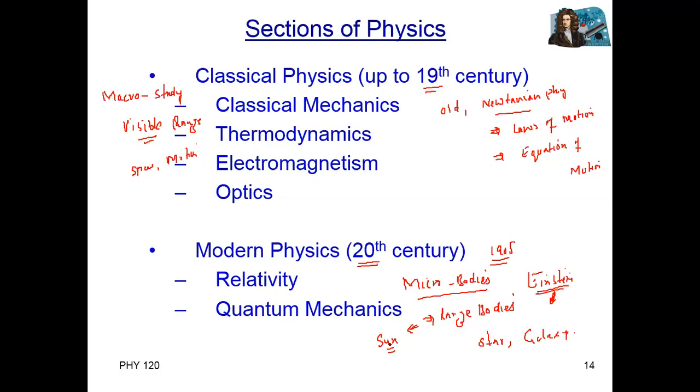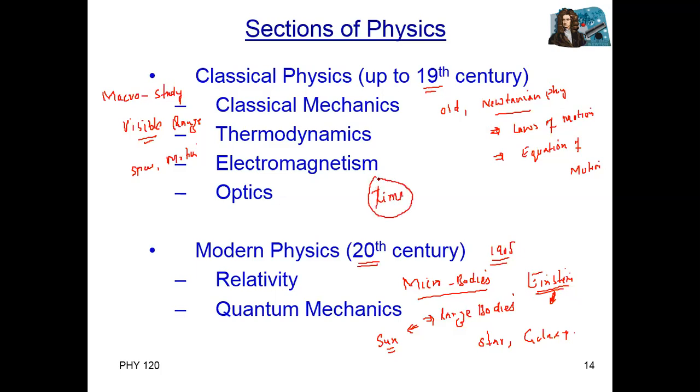But in some situations, we still need classical physics. There are some phenomena which classical physics fails to explain. I will give you just one example. According to classical physics, time is an absolute constant.